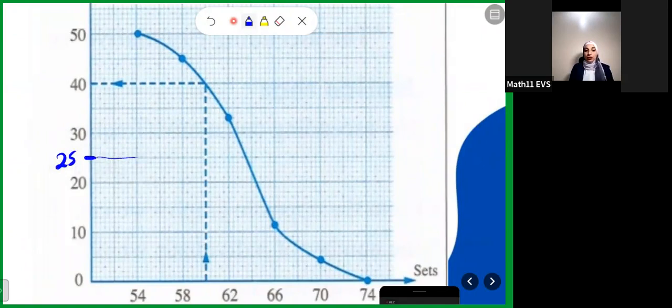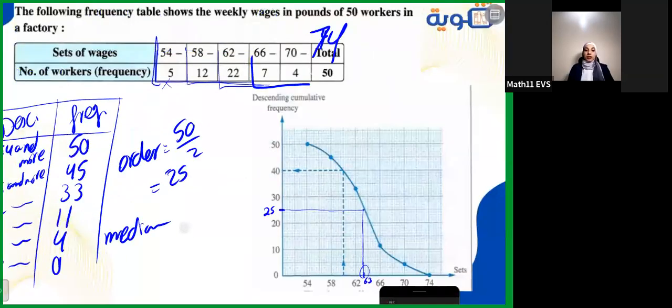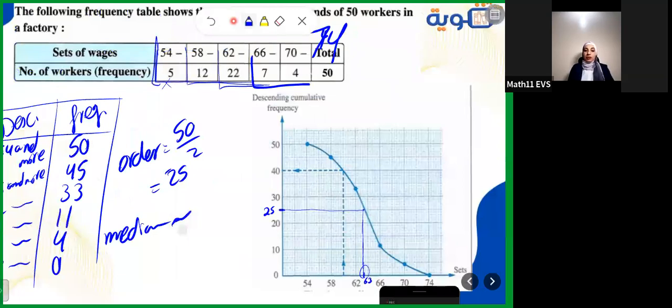Just move in front of it until you reach the curve. Where I reach the curve at this point, just go down on the line in front of it. Yes, it will give you the same result. They should give you the same result. Now here it will be almost 63, approximately 63. So the median now will be approximately 63.